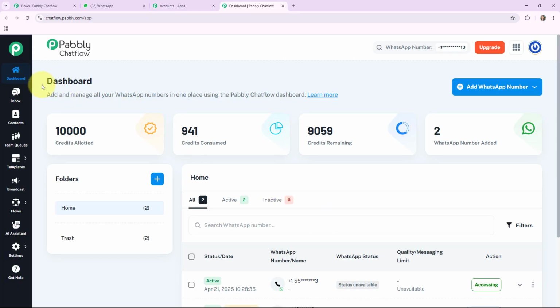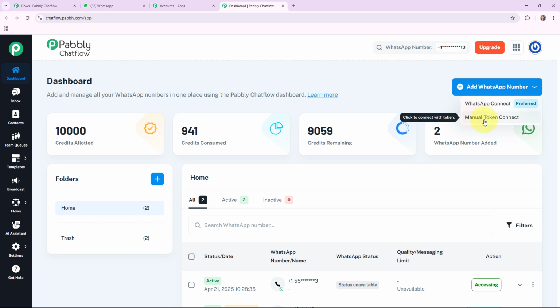Here you are landed on the dashboard of Pabbly Chatflow where you can see your credits allotted, your credits consumed, your credits remaining and the WhatsApp numbers added. With the help of this button, you can add multiple WhatsApp numbers to your Pabbly Chatflow account. While clicking on this, it will provide you 2 options. The one is WhatsApp Connect and the second is Manual Token Connect. WhatsApp Connect might involve scanning a QR code or entering the phone number and verification code.